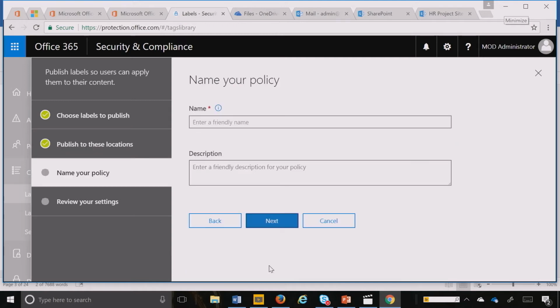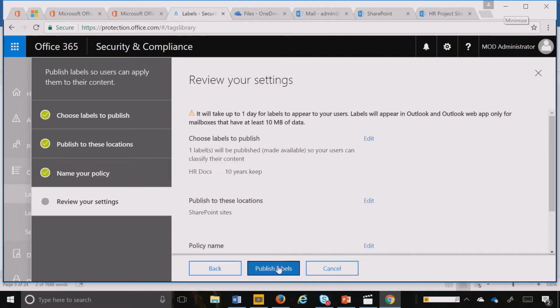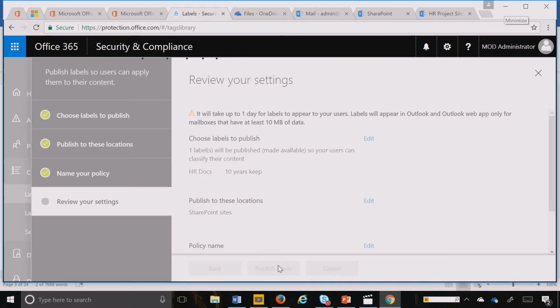I hit next, I give it HR docs, and I hit next, and just like I did with my email, I can hit publish. And after this gets published, now let me show you how it actually shows up in SharePoint.